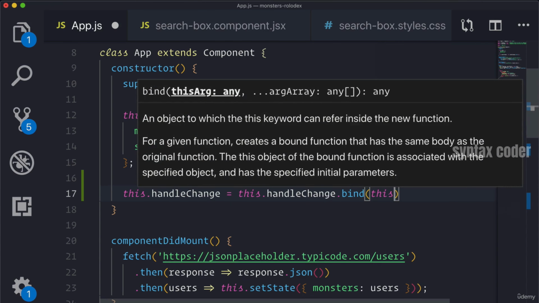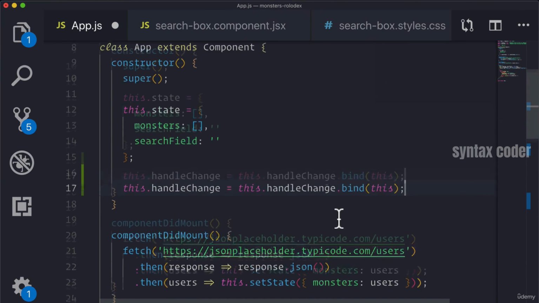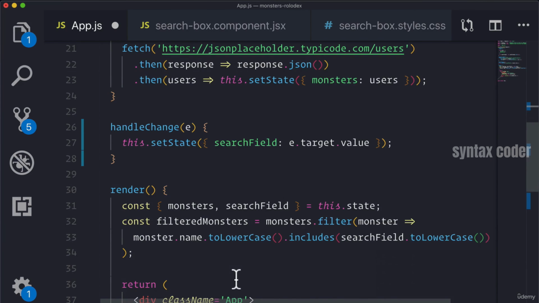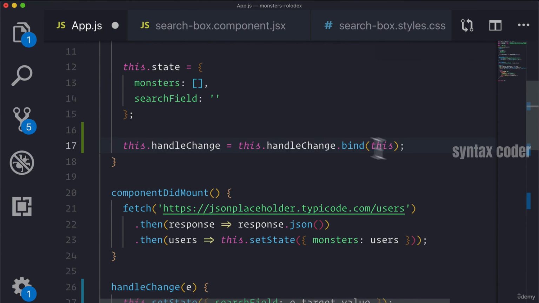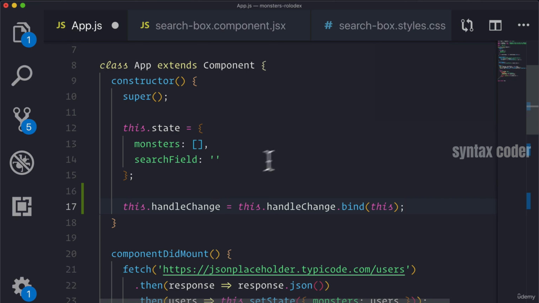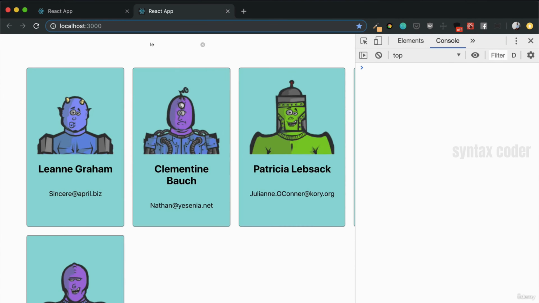this.handleChange.bind and then this. Now, what is .bind? Well, .bind is a method on any function that returns a new function where the context of this is set to whatever we passed to it. And the context of this that we're setting in handleChange, right here, is the this keyword that is defined inside of our constructor, which knows that it's our component. And now if we save, we'll actually see that it'll work, as it was before.